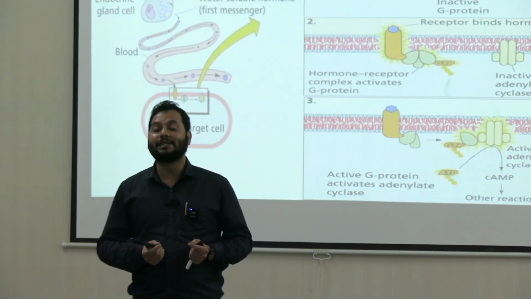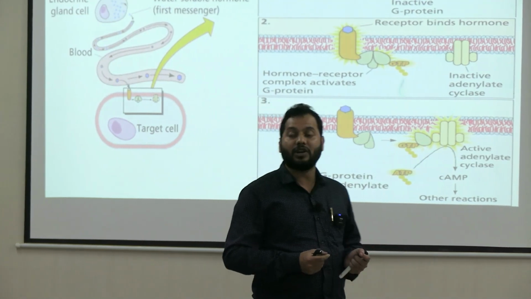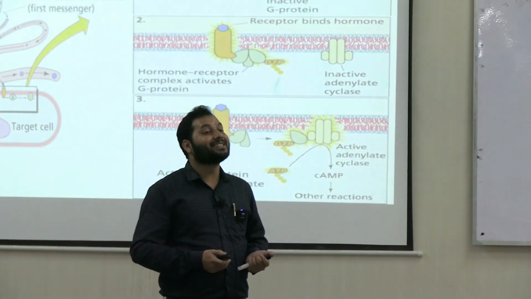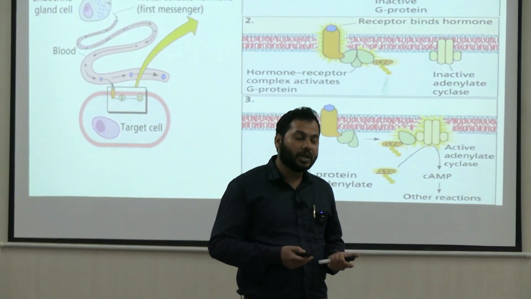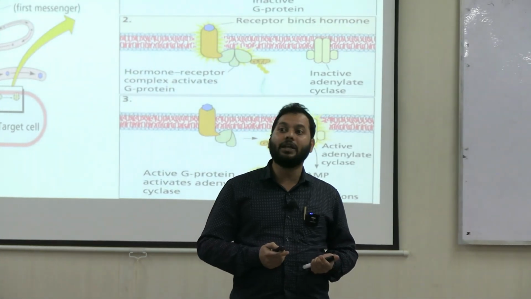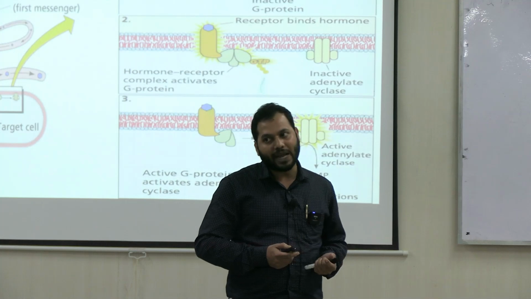Activation of adenylyl cyclase helps to catalyze a specific reaction, the conversion of ATP to cyclic AMP. So, here cyclic AMP acts as a second messenger. Once cyclic AMP is produced, it takes part in a cascade of biochemical reactions, ultimately reaching the target cells, and the target cell will respond accordingly.